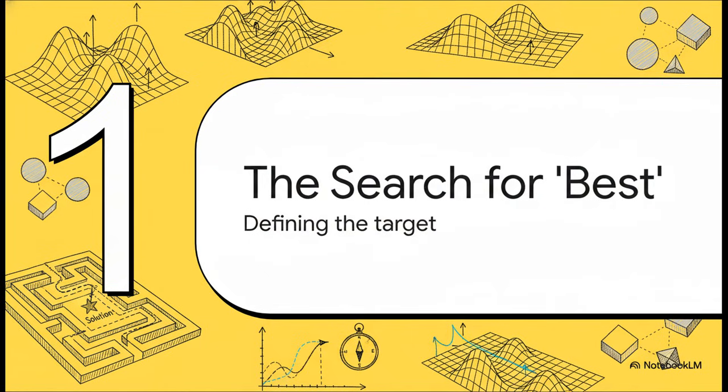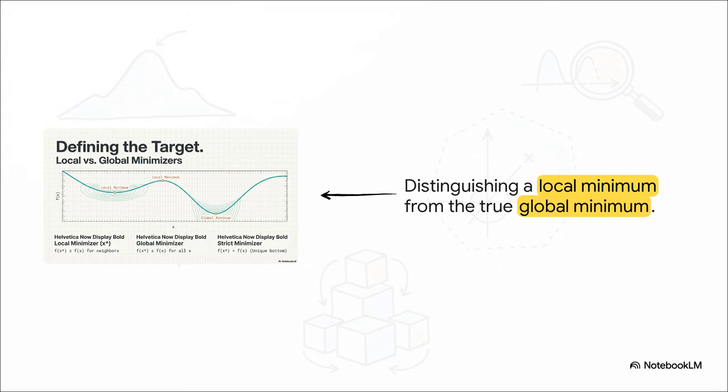All right, first things first. Before we take a single step, what are we actually looking for out here in this mathematical world? What does best really mean? Okay, take a look at this. This visual gets right to the heart of the biggest challenge in optimization. Our hiker could easily wander into a little dip in the terrain and think, yes, I found it. This is the bottom. But that's just a local minimum. It's lower than the ground immediately around it, for sure. But look over there. See that much deeper valley? That is the global minimum, the true lowest point in the entire world. Finding that, well, that's the real prize.